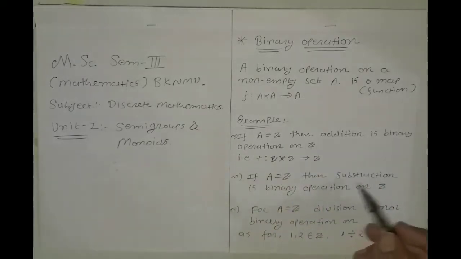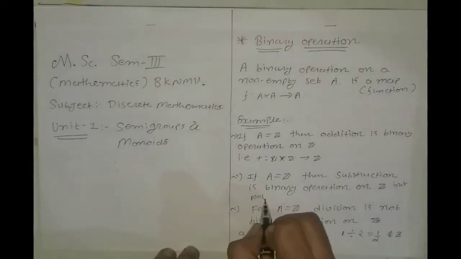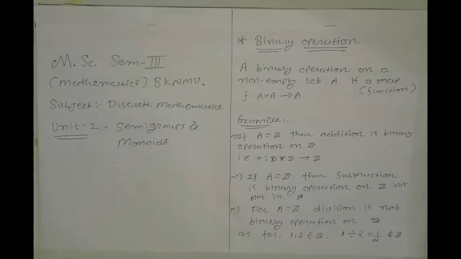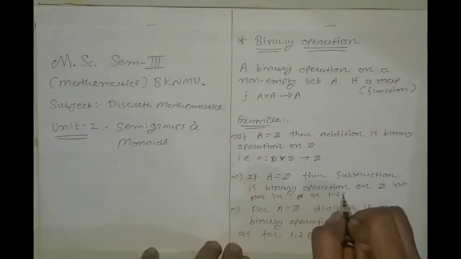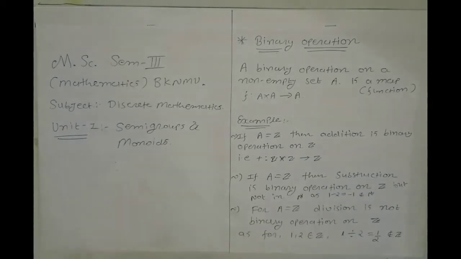Similarly, subtraction is also a binary operation on Z, but subtraction is not a binary operation on N. If we consider the set of all natural numbers, then 1 minus 2 is equal to minus 1, which doesn't belong to N. So the subtraction is not a binary operation on N.